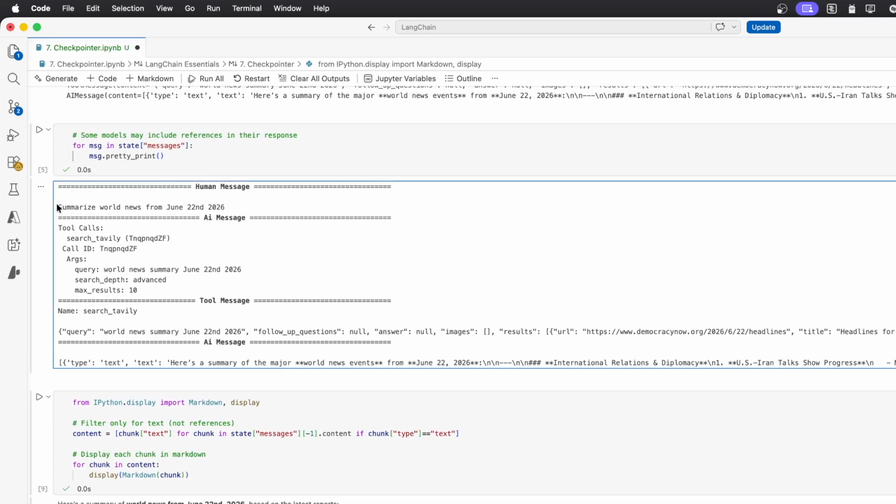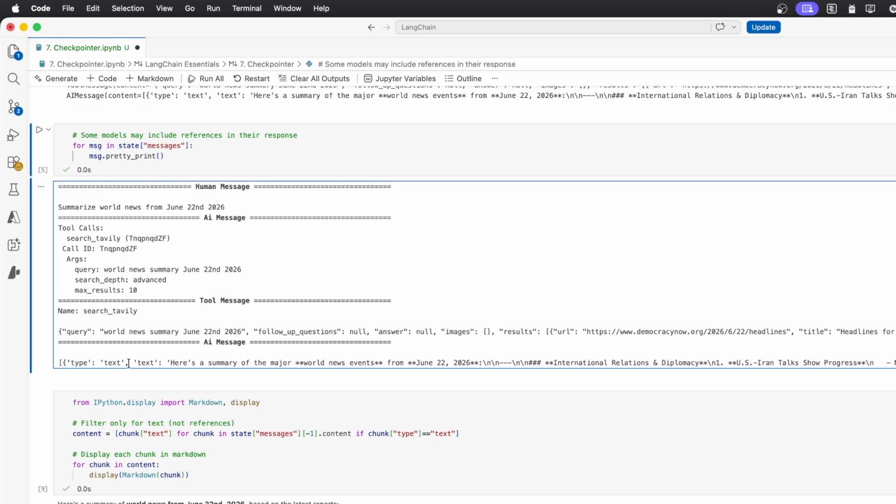So as we said, we can see my question here, and straight after there was this tool call. So it used our tool, search Tavily. The query was the world news summary, June 22nd, 2026, basically what I've asked. It used some advanced search, and it requested 10 results. After that, we can see that the result, so here this is a dictionary which is returned by Tavily, was appended to the conversation, and finally the LLM is able to produce an answer.